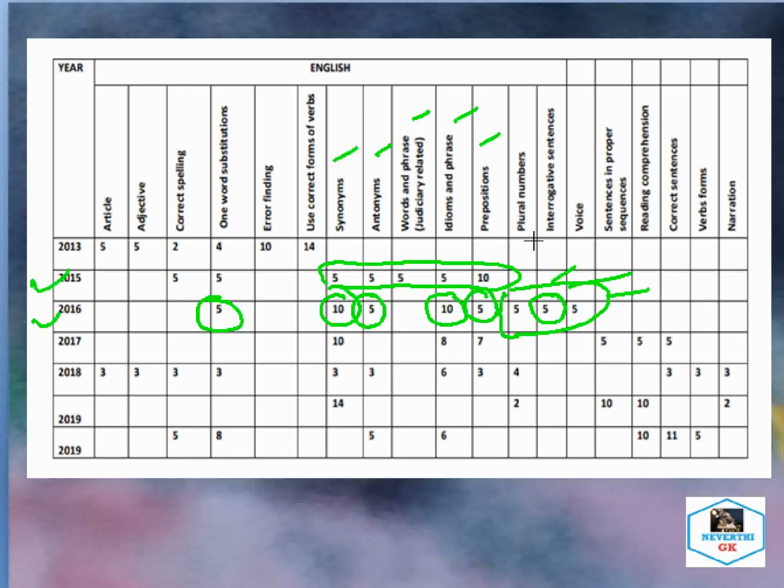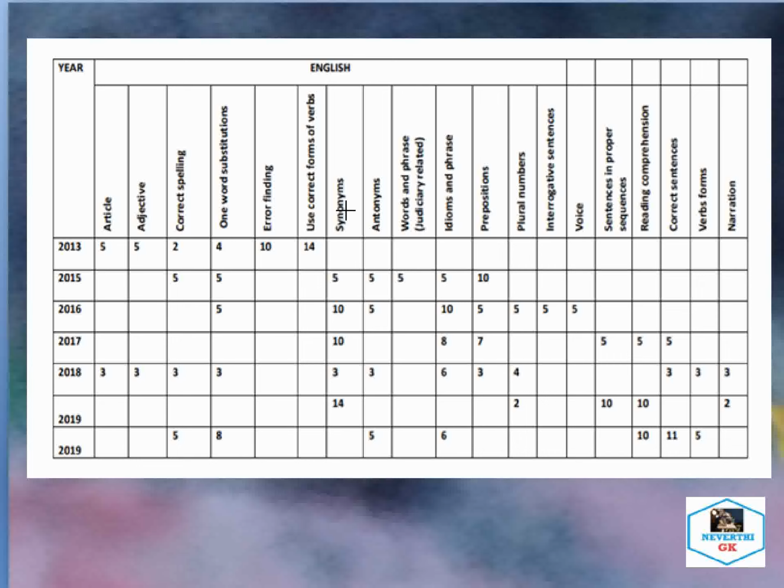It has 5 questions, and from plural numbers it has 5 questions. So these 3 portions are newly added in 2016. Mostly you can see the common here, that is the synonym section up to 2016, 10 marks, and you can see here from 2013 one word substitution 4, then 2015 5, and 2016 again 5 questions are being asked.